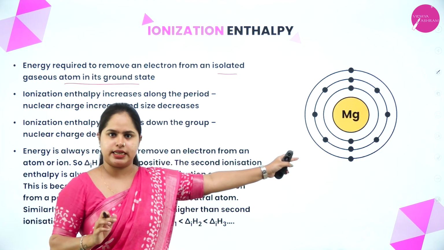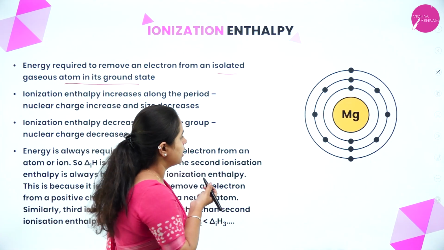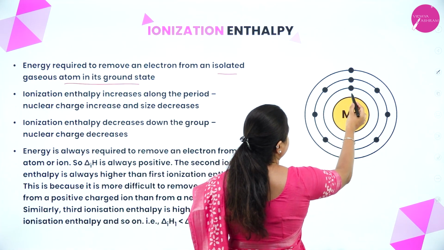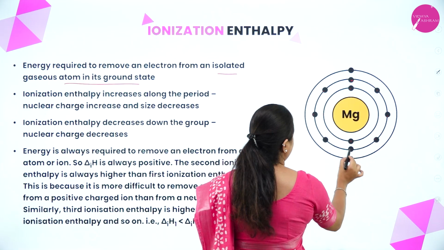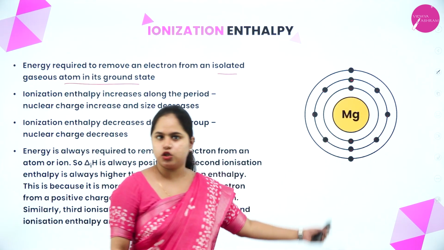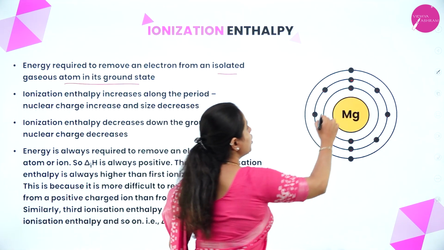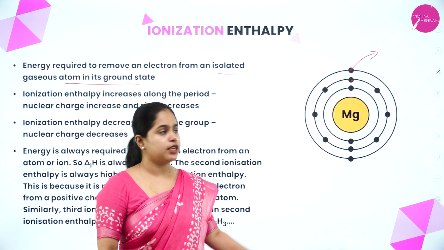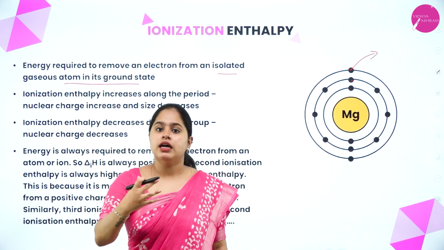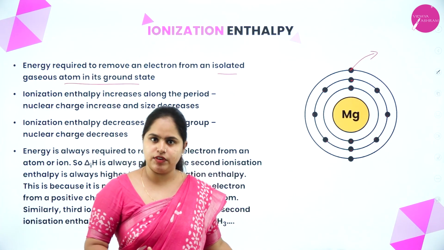So, let's take this example of magnesium. We know that the atomic number of magnesium is 12, right? So, that means there are 1, 2, 3, 4, 5, 6, 7, 8, 9, 10, 11, 12, a total of 12 electrons present. If I want to remove this electron from this particular shell, a particular amount of energy is supposed to be given, right?